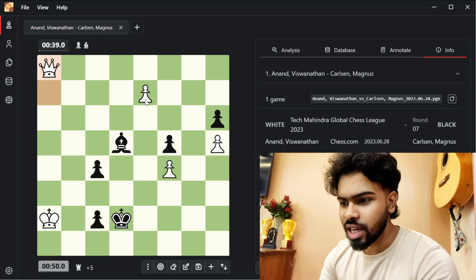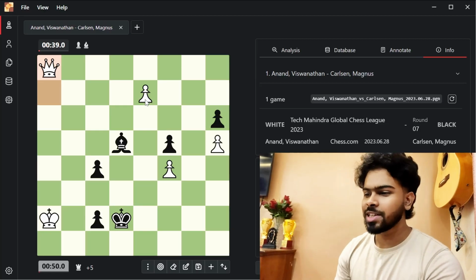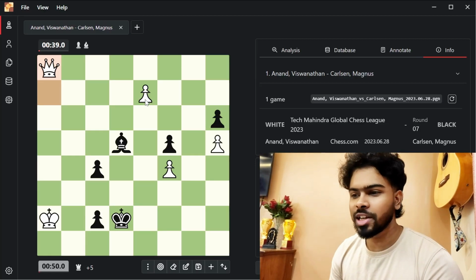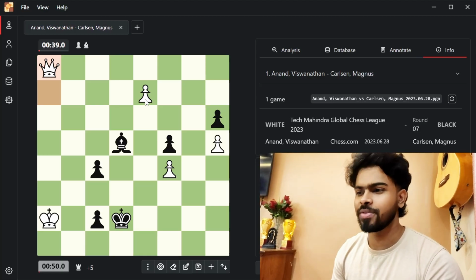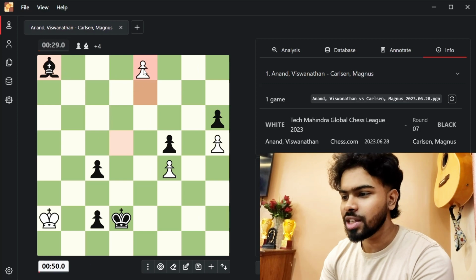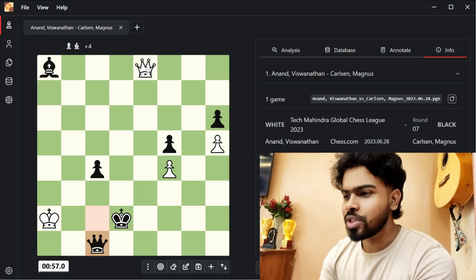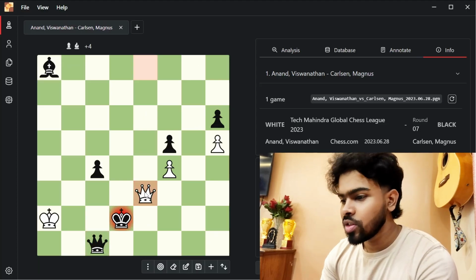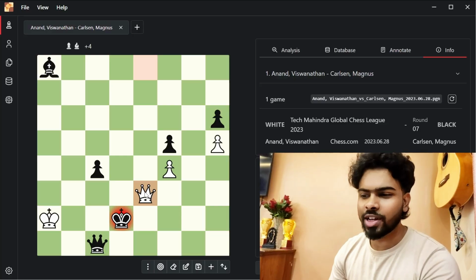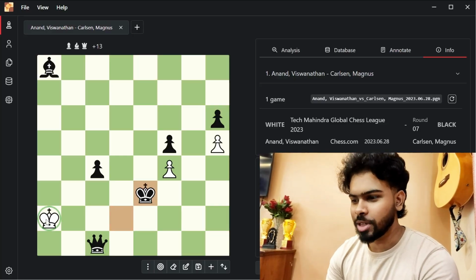He promotes the a pawn, and Magnus has a wry smile on his face after this move, because Anand has a very nasty trick up his sleeve. The point is, if you take the queen, the e pawn queens, and after Magnus queens, queen to e3 check, simply sacrificing the queen, and if you take, then this is a stalemate.